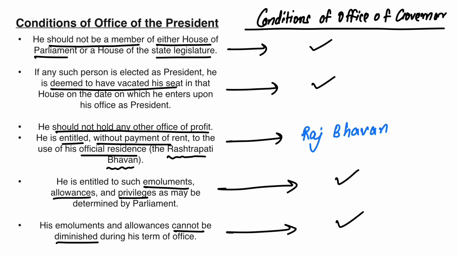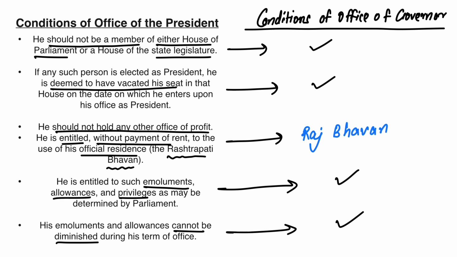Before, let's say, they are taking up their new office or position of a president or a governor, अगर वो parliament के किसी house में या state legislature में, if they had a seat, they'll have to resign from there. Further, both of them should not hold any office of profit. Both of them are given rent-free accommodations. For president, we all famously know हमारे जो president है वो राष्ट्रपति भवन में रहते हैं, whereas governor of every state will stay in a Raj Bhavan. That is again a rent-free accommodation.